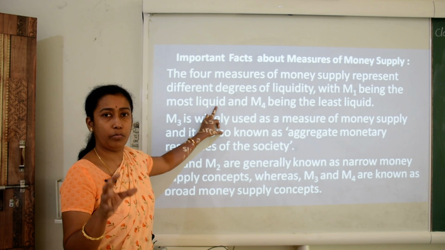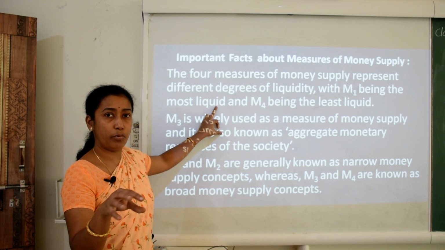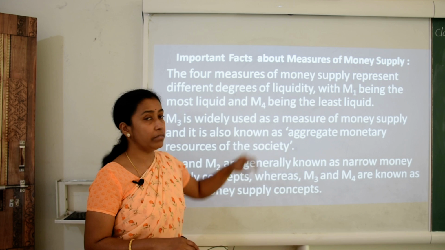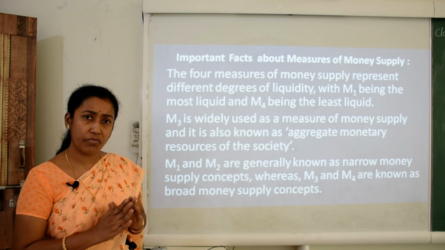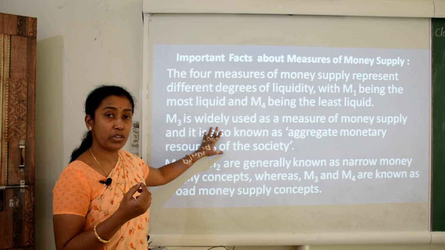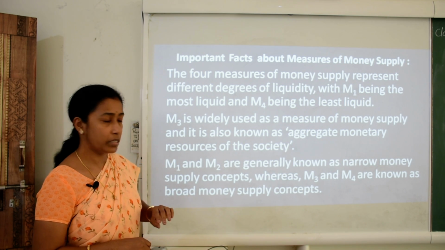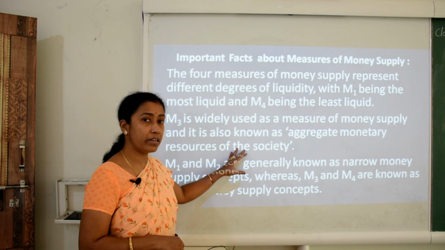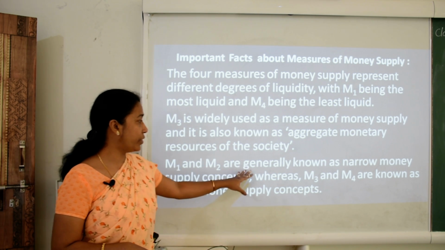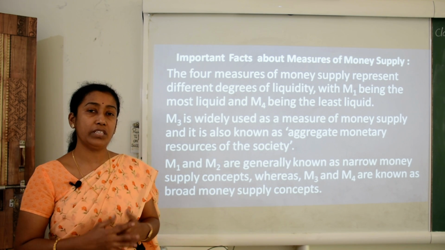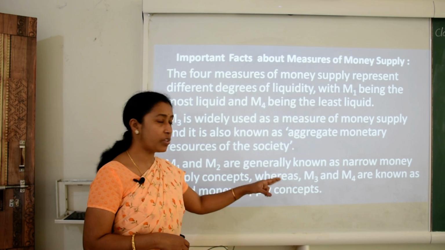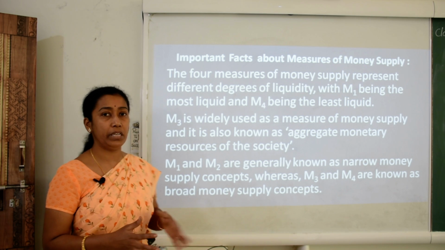M1, that is currency and coins, and deposits with the banks and other such deposits of the public with banks, is the most liquid form, whereas M4 is the least liquid. It is very rarely used in circulation of money. M3 is widely used as a measure of money supply, and it is also known as the aggregate monetary resources of the society. M1 and M2 are generally known as narrow money, whereas M3 and M4 are known as broad money concepts.